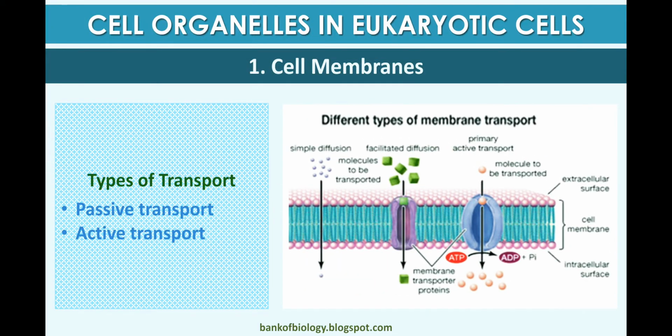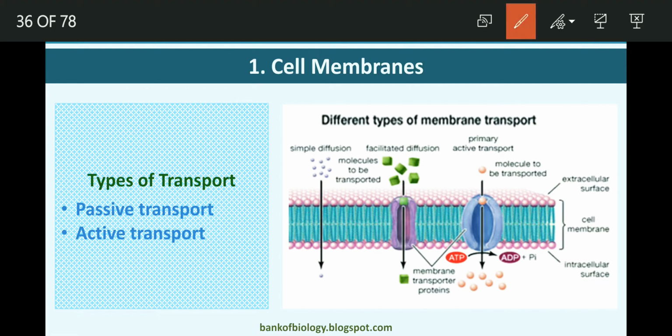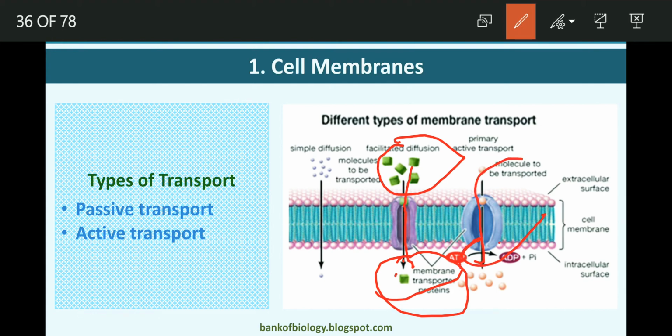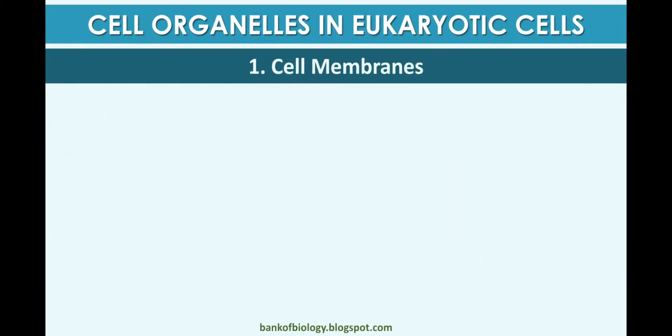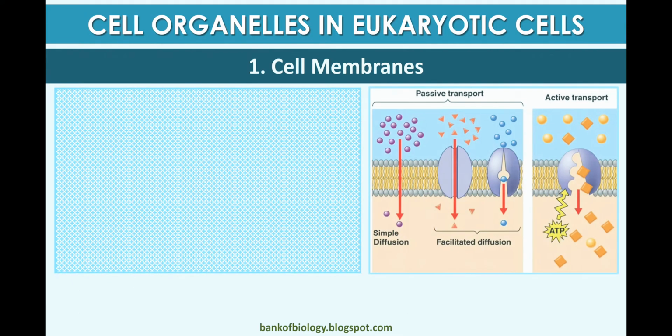There are two types of transportation in the cell membrane: active transport and passive transport. When a substance diffuses from one side to the other, that is called passive transport. When ATP is converted, energy is used and transportation occurs, that is called active transport. These two types of transportation occur in the cell membrane, which transports molecules inside our body.